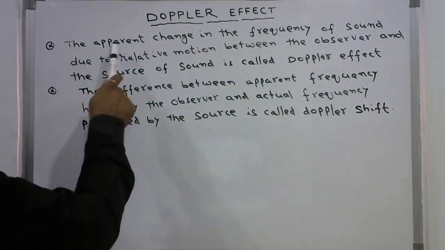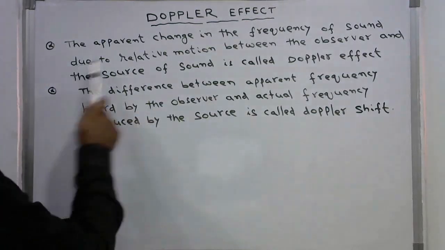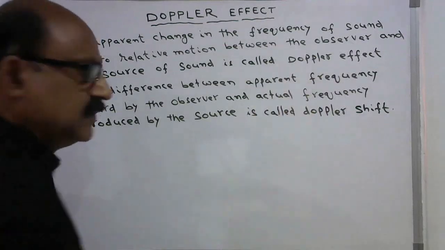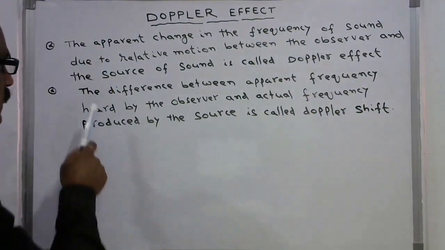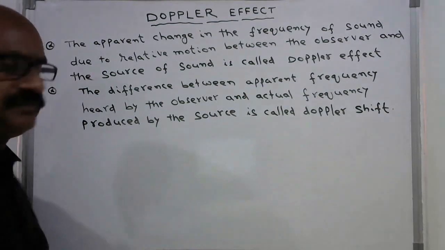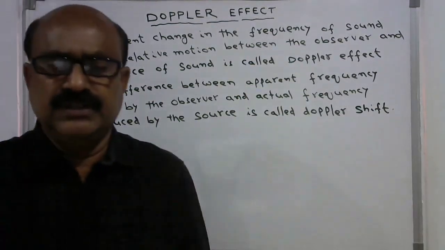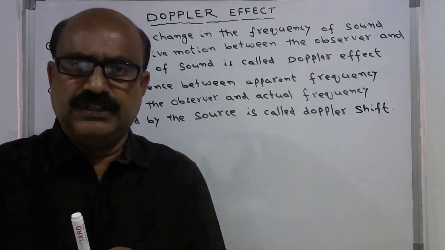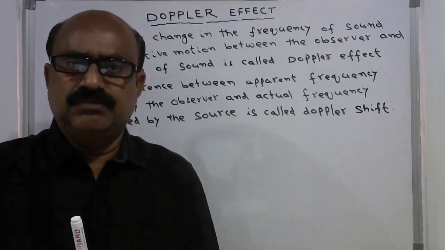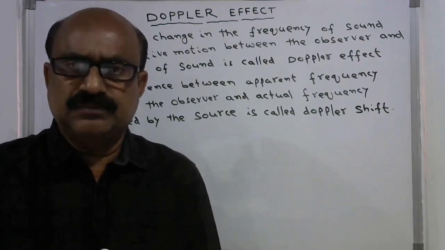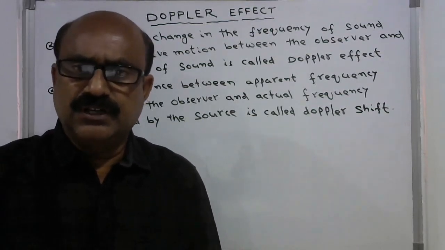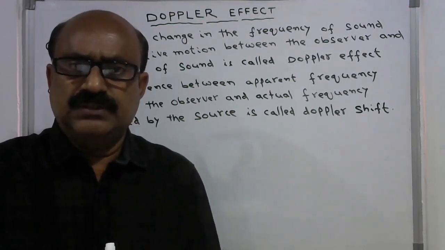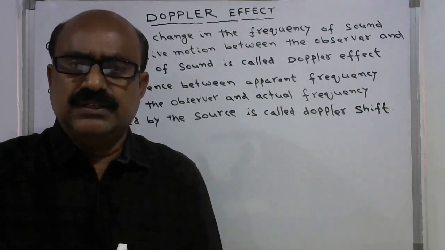So the apparent change in the frequency of sound due to relative motion between the observer and the source of sound is called the Doppler effect. And next, Doppler shift. It is the difference between the real frequency produced by the source and the apparent frequency observed by the listener. This is what is called Doppler shift. Now let us observe the formula for the apparent frequency in different cases.